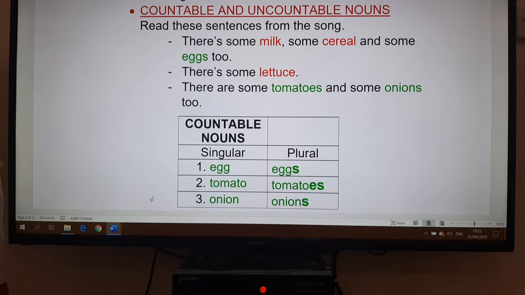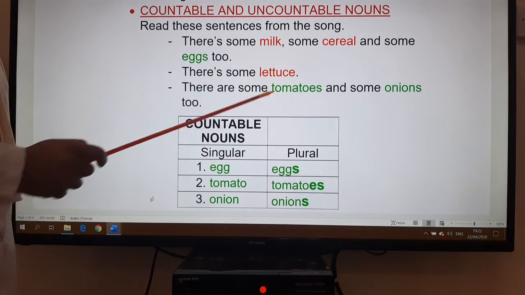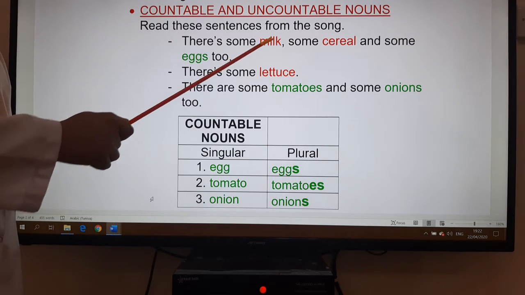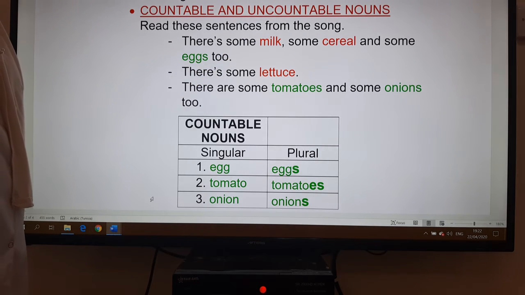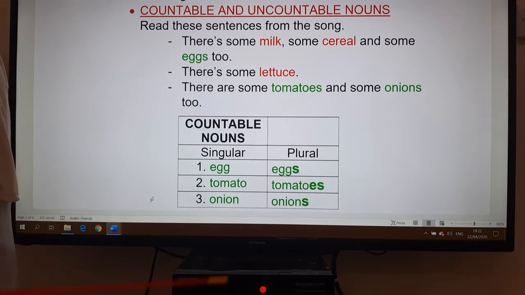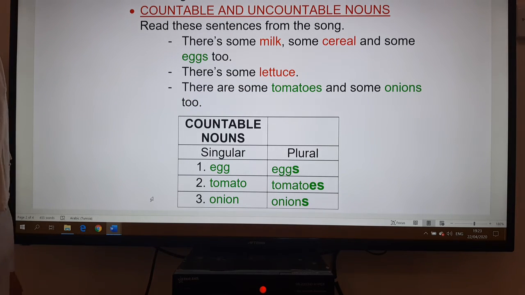I can count them. But when we deal with milk, cereal or lettuce, I cannot count them. They are uncountable. I can't say 1 milk. I say some milk. I can't say 2 cereals or 3 cereals. We say some cereal. I cannot say 1 or 2 lettuce. I say some lettuce. Now, I have given you other information in the table.